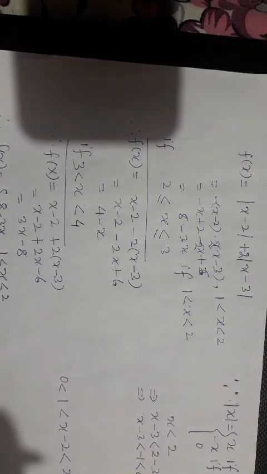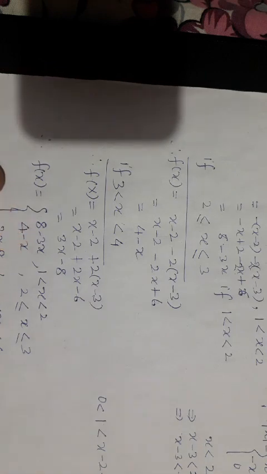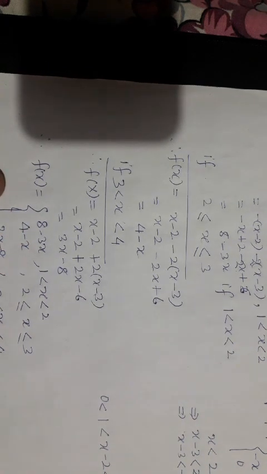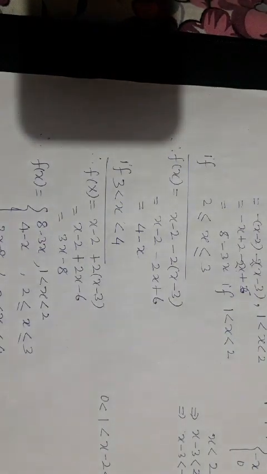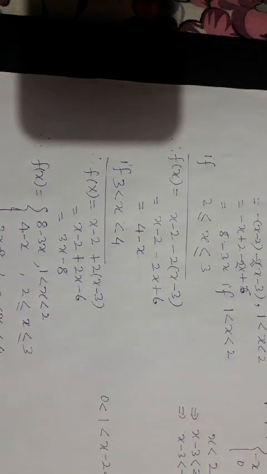Now we consider the next term. If 2 is less than or equal to x, it means x is between 2 and 3. So x minus 2 is greater than 0, so the sign of x minus 2 will be positive. But x minus 3 is negative, so the sign will be negative. So minus 2 of this. Solve this, you will get 4 minus x. It is a very important expansion.